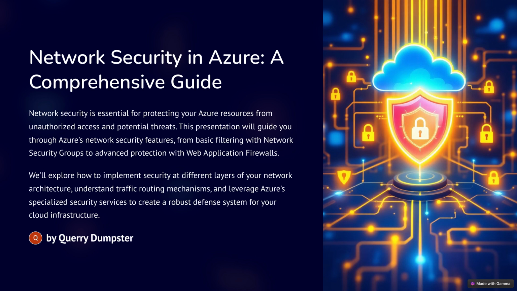Exactly. And you could define the security policies for each of those groups. So you can say, my web servers can talk to my application servers, but they can't talk to my database servers. And this really simplifies things, especially as your application scales. Oh, absolutely. Because if you're constantly having to go back and update security rules based on individual IPs as things change and scale, it just becomes a nightmare.